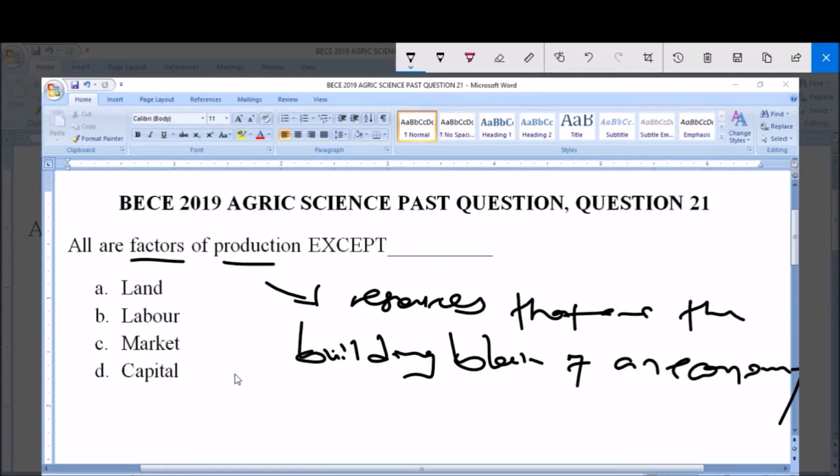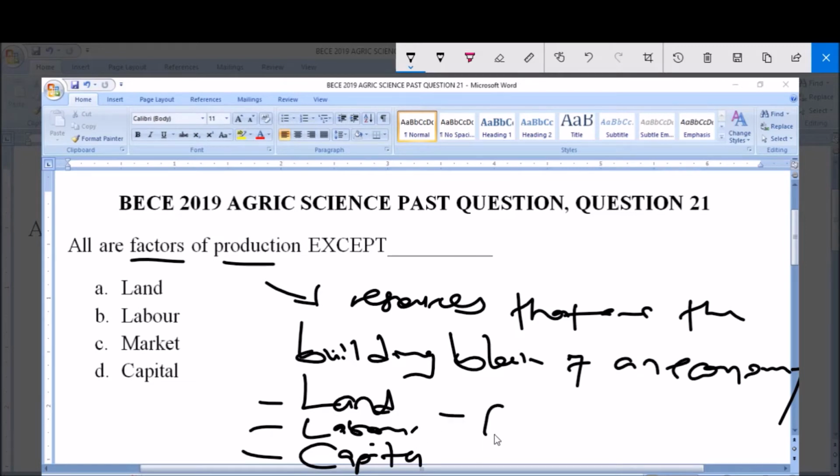Now, these factors of production, we have four main factors of production. Number one is the land. Number two is the labor. Number three is capital. In essence, that's money. And then number four is entrepreneurship. So these are the four main factors of production.